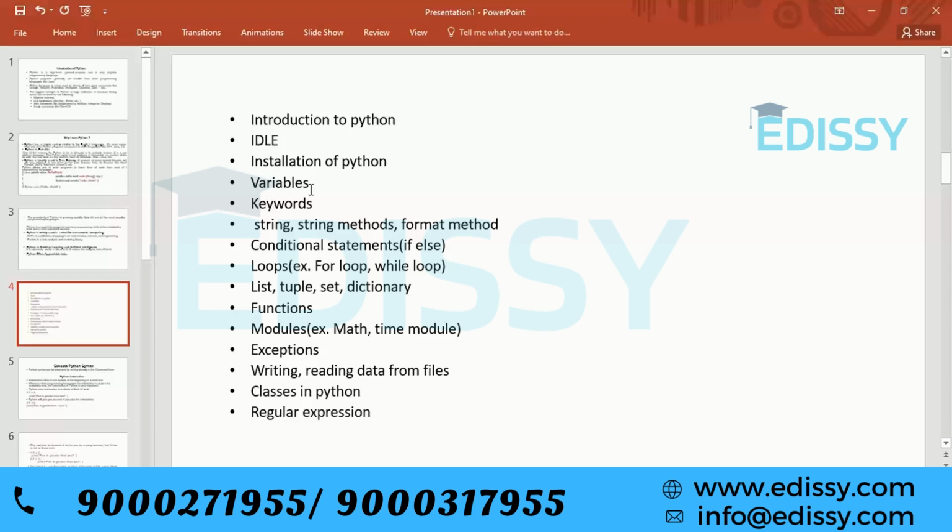Then we will see the conditional operator, right? So conditional operators are also very important. Okay, so there are 5 to 6 types of bitwise operators. So we will study each and every operator in our course, and these are all the basic things that are required to understand Python.